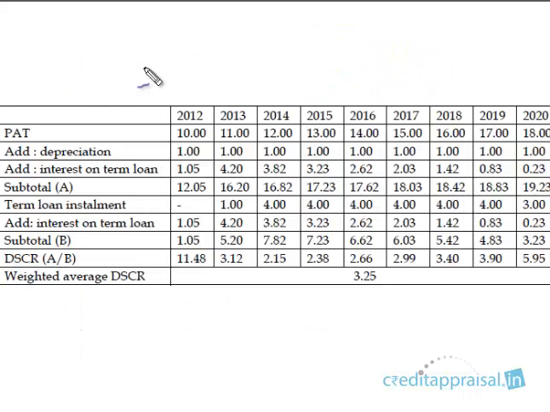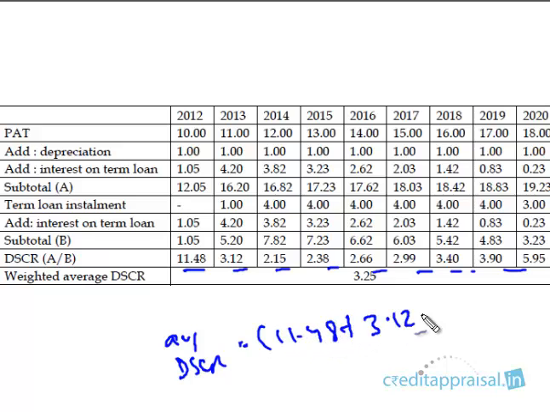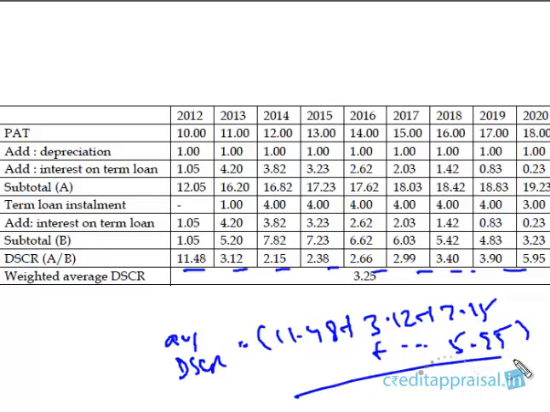So what is the DSCR calculation? Maybe the company has calculated DSCR like this. It has got some individual DSCRs, and for the average DSCR it might have calculated in the wrong way. It might have calculated 11.48 plus 3.12 plus 2.15, and so on up to 5.95, divided by 9 years. This is what the company might have done, but this is absolutely wrong.